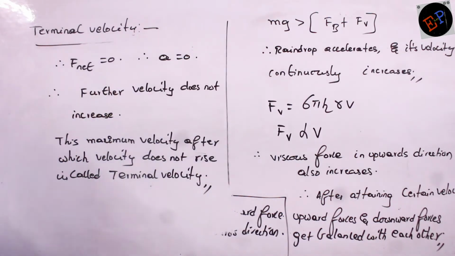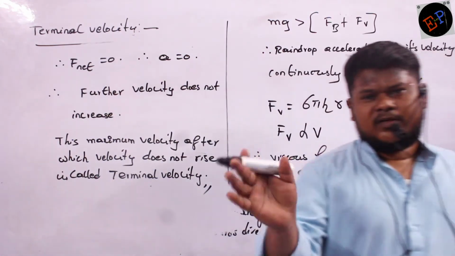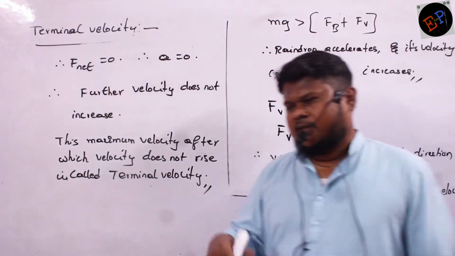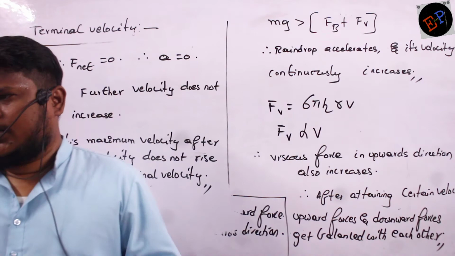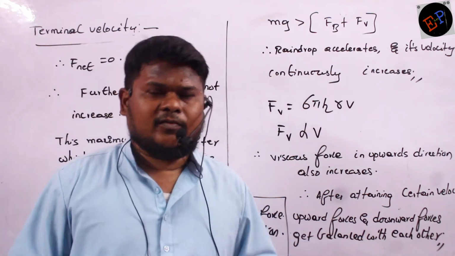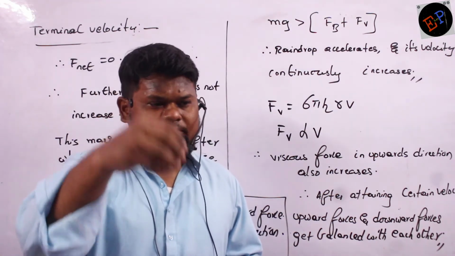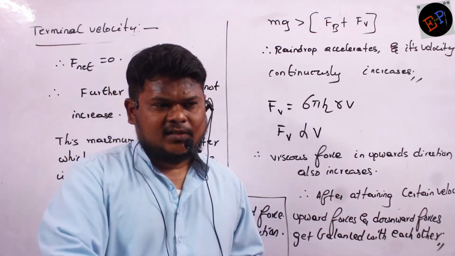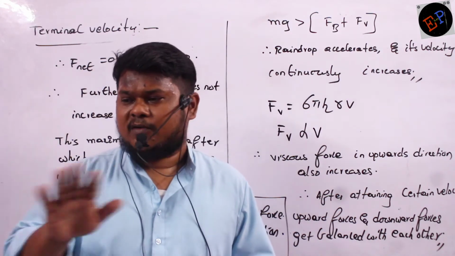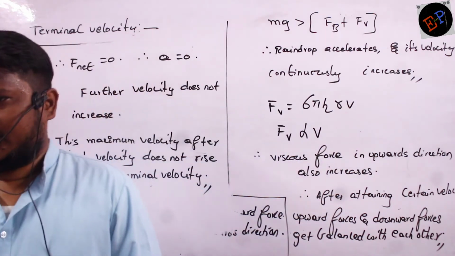Okay, ma? Are you able to understand, ma? What is meant by terminal velocity? Terminal velocity means that velocity after which the velocity of the body further it will not increase. Okay, ma? If velocity does not increase, body will reach ground with same velocity. Not only in raindrop, ma, this is applicable for any body in any liquid. For example, if you drop a piece of iron inside water, its velocity will not keep increasing. After traveling certain distance, its velocity becomes constant. After that, its velocity does not rise. It will reach the bottom of the ocean with same speed. Clear, no, ma? That's it.